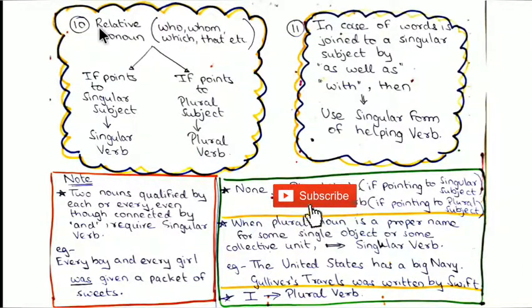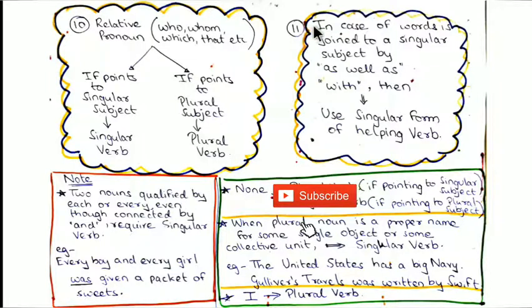Next rule, relative pronouns like who, which, whom, that. If we have a relative pronoun in the sentence, you have to check whether the relative pronoun is pointing to a singular subject or plural subject. If it is pointing to a singular subject, you have to use the singular form of verb. If it is pointing to a plural subject, you have to use the plural form of verb.